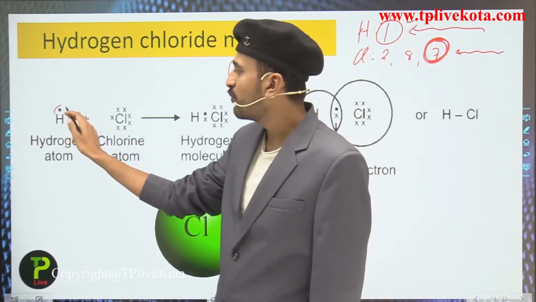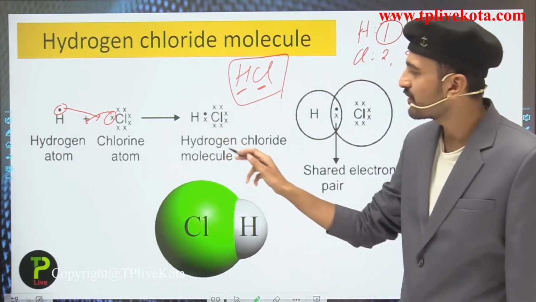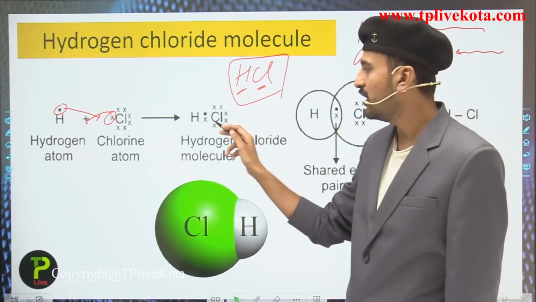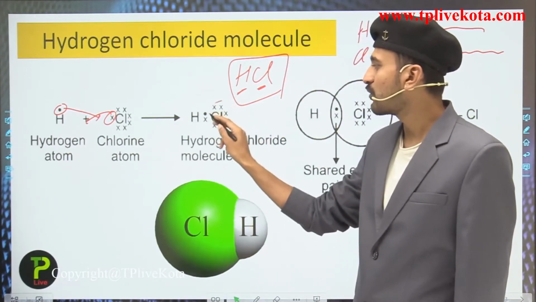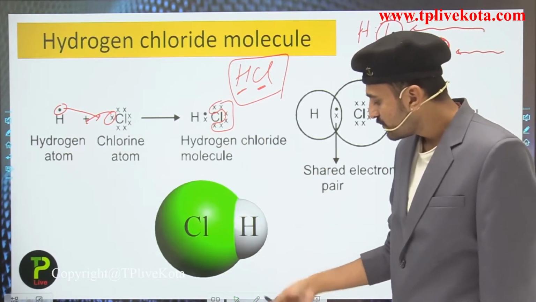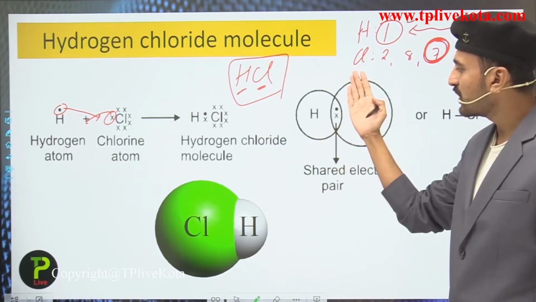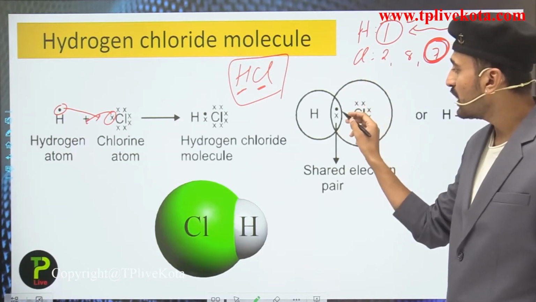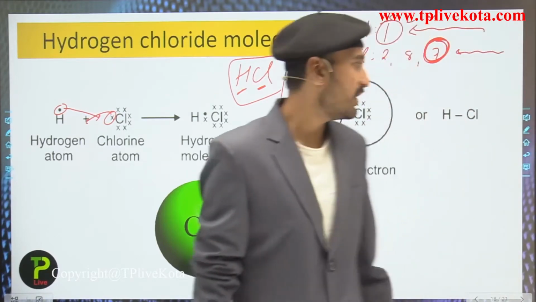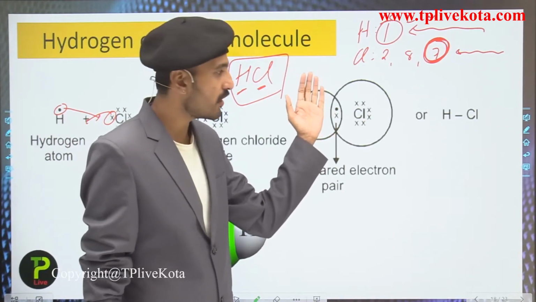Hydrogen puts its 1 electron for sharing, and chlorine also mutually shares its 1 electron with the hydrogen. The other electrons are not taking part in the bonding; they remain unbonded. Students, if we look at the circle drawn combining all the electrons around the hydrogen, there are 2 electrons around the hydrogen atom, while around the chlorine atom there are 1, 2, 3, 4, 5, 6, 7 and 8 electrons.